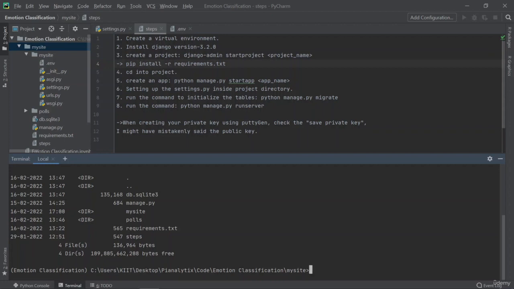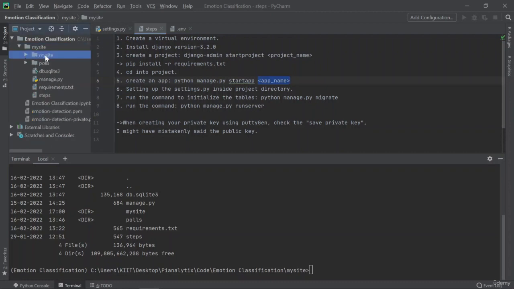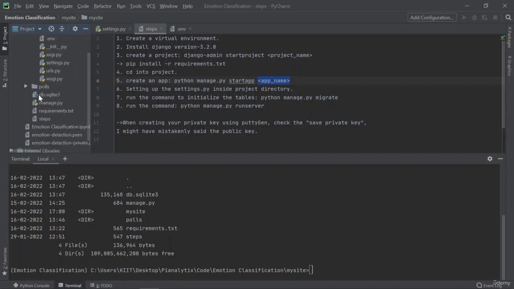Then the next thing to do is run this particular command, that is python manage.py startapp, name of the app. So once you run this, as I had taken the name as polls, you can see this folder was created. Now there's a difference between a project and an app. As you can see, I have my configuration files here, but polls has a lot of different files in it, right?